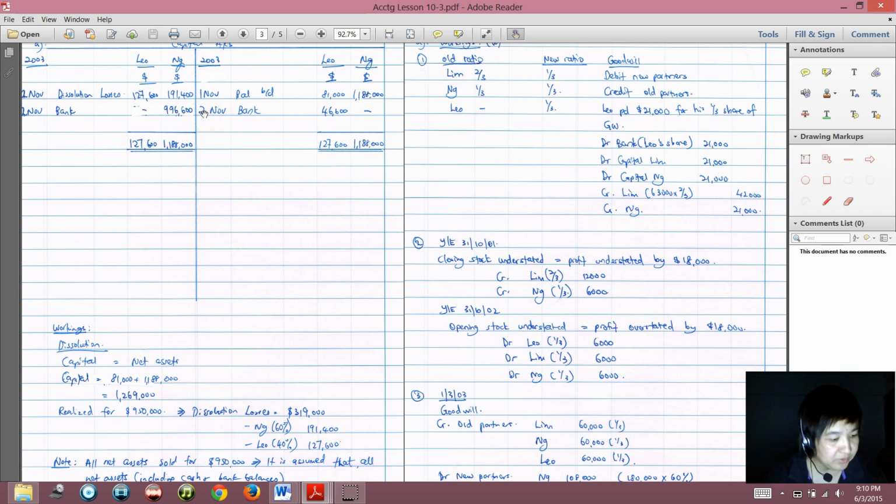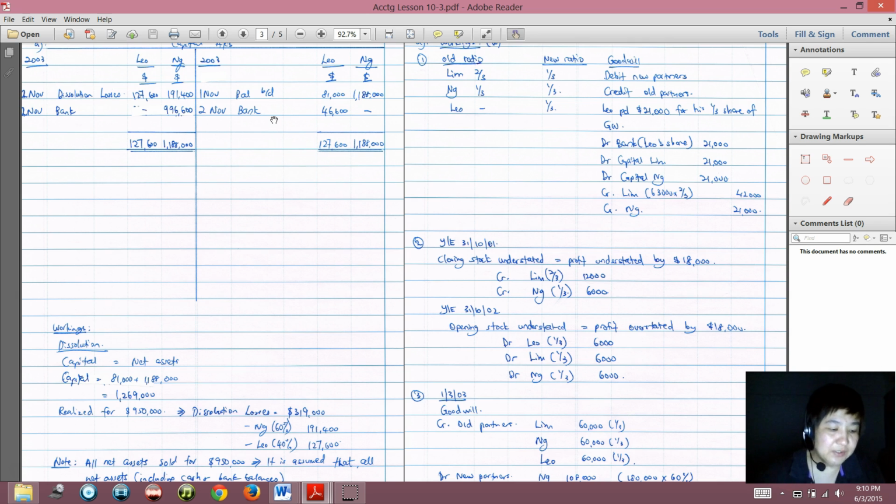Okay, so then what else does the question say? The question says on the same day, meaning 2 November 2003, the partnership accounts were closed and the partners withdrew the amount due to them. So that means this one, 2 November 2003, if the partnership account is not closed, this would be the balance carried down. But there is no more balance that is supposed to be carried down, because there is no more balance to be brought forward.